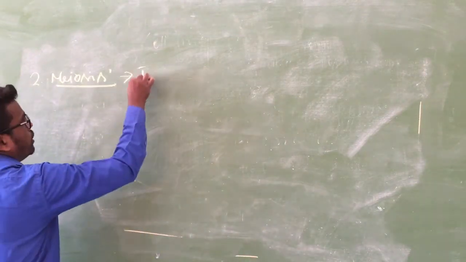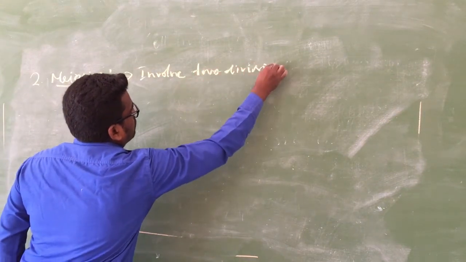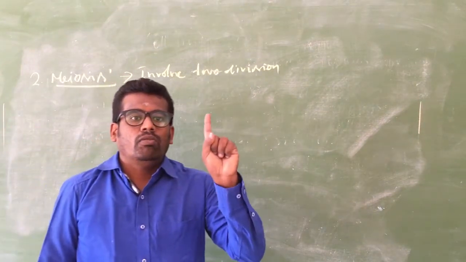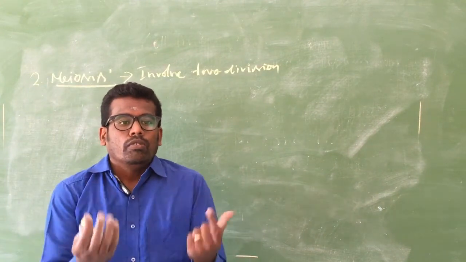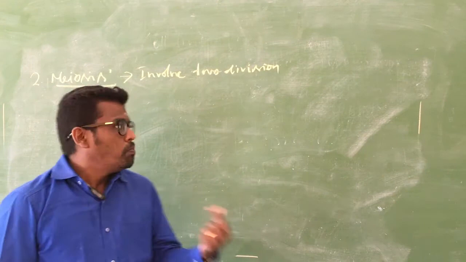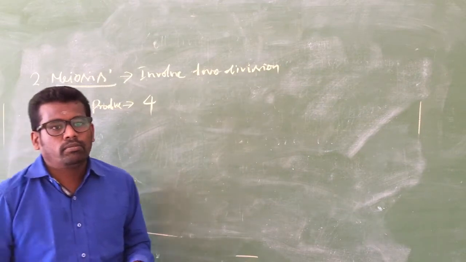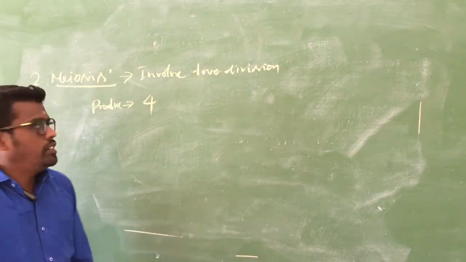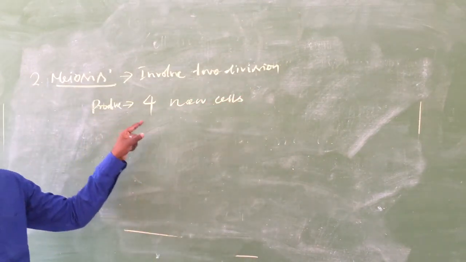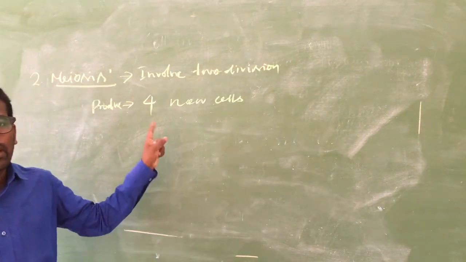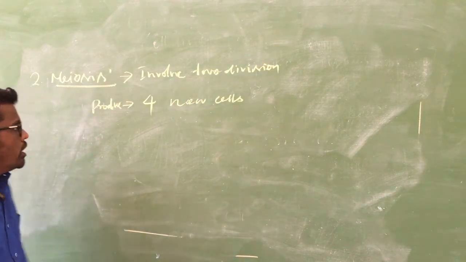In mitosis, the cell divides a single time, but here it divides two times. So when a cell divides by meiosis, it produces four daughter cells, four new cells, but in mitosis only two new cells are produced. Here four new cells are produced instead of two.